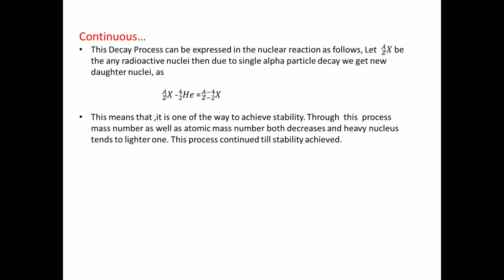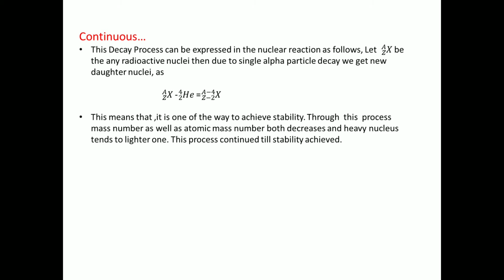As I discussed in the previous slide, when an alpha particle is emitted from the nucleus, the mass number decreases by 4, whereas the atomic number decreases by 2. We can write that concept mathematically in the form of a reaction. See here in the journal, X with Z and A: when the alpha particle is emitted from this atomic nucleus, what is our new daughter element?